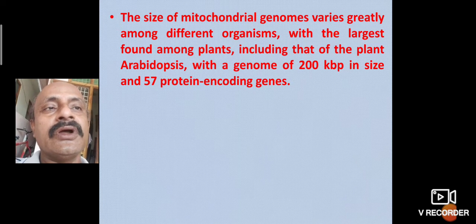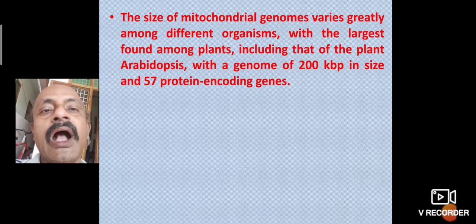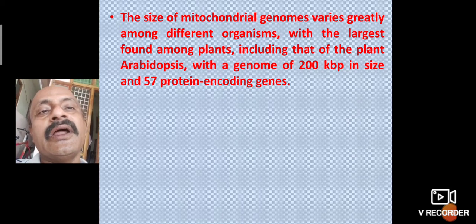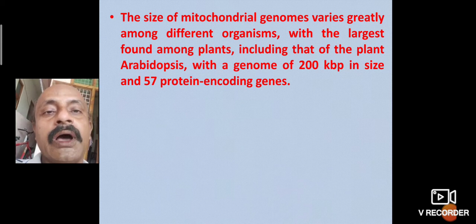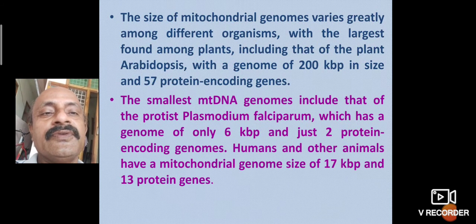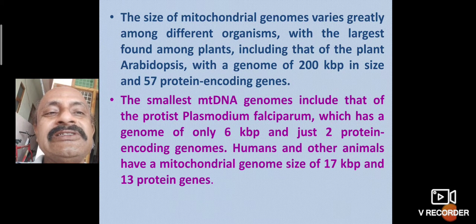The size of the mitochondrial genome varies greatly from plant to plant, or organism to organism, with the largest found among plants, including the Arabidopsis plant. That genome is 200 kilobases. The mitochondrial genome consists of 57 protein-encoding genes. The smallest mitochondrial genomes are found among the Protista, such as Plasmodium falciparum,